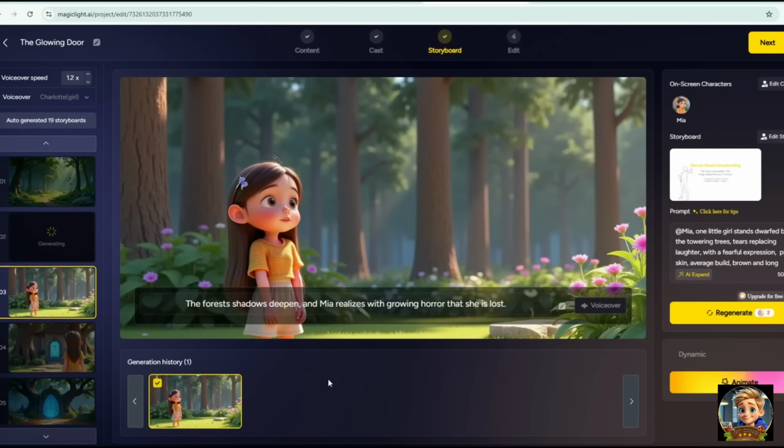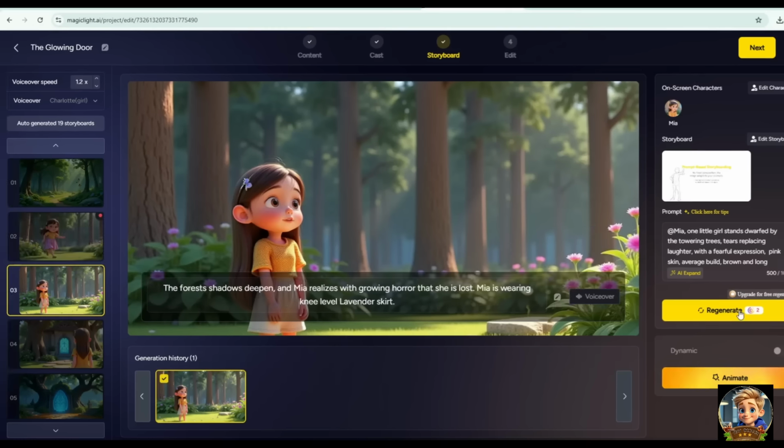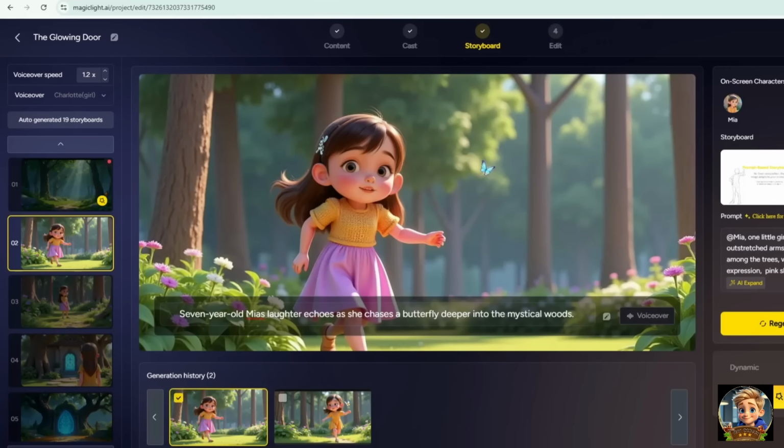If a specific image doesn't match your story, for example, in my case, the character Mia is supposed to be wearing a lavender skirt, but the image didn't reflect that, you can easily fix it. Just edit the prompt and click Regenerate. The best part? This feature is completely free. Wait for the new image to generate, and once it's ready, you can choose the version that best fits your storyboard.